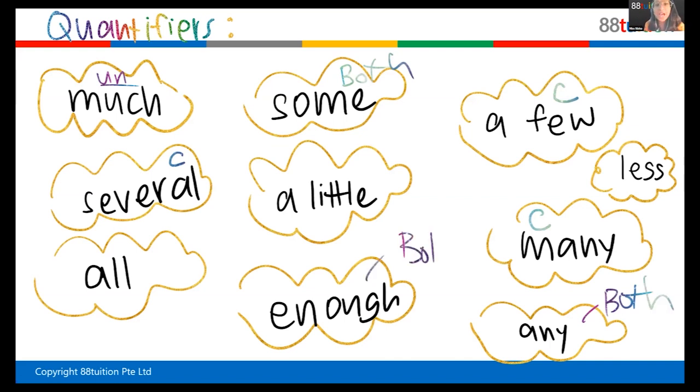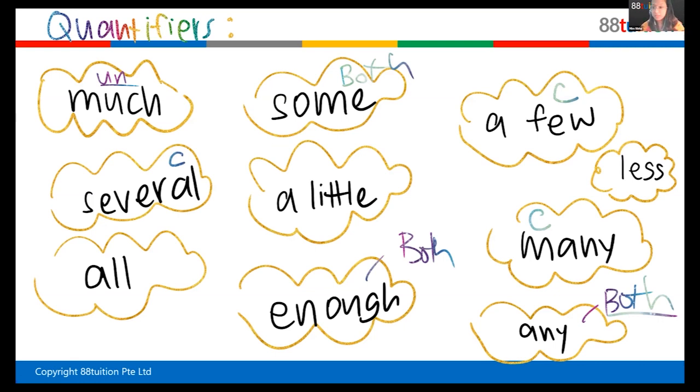Like for example, I can say, I did not have enough sleep. Sleep is not countable. You cannot count sleep, right? And I can also use it for things that you can count. I do not have enough pens. Pens you can count, right? So you can use it for both. Any also can be used for both. I do not have any food.